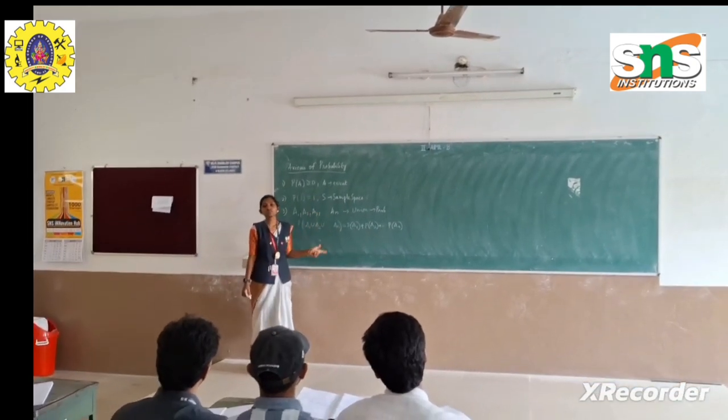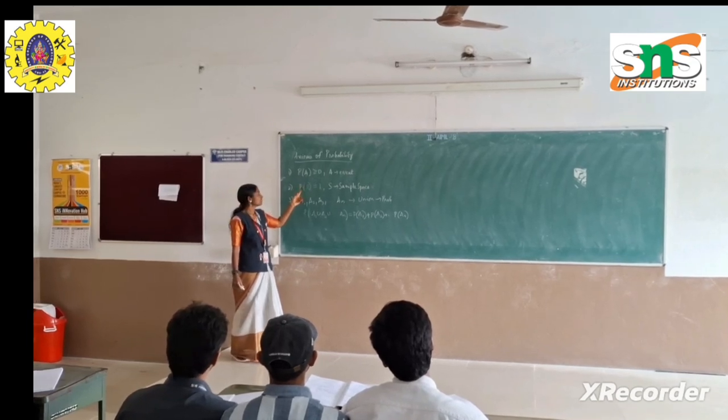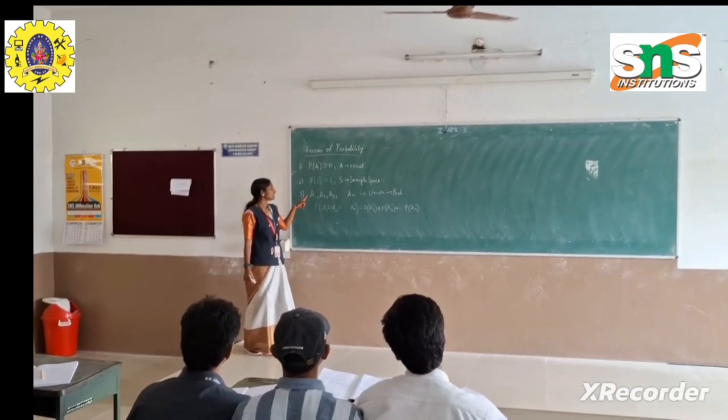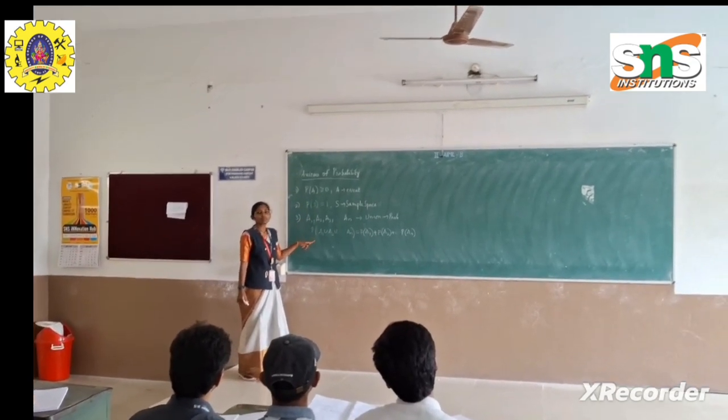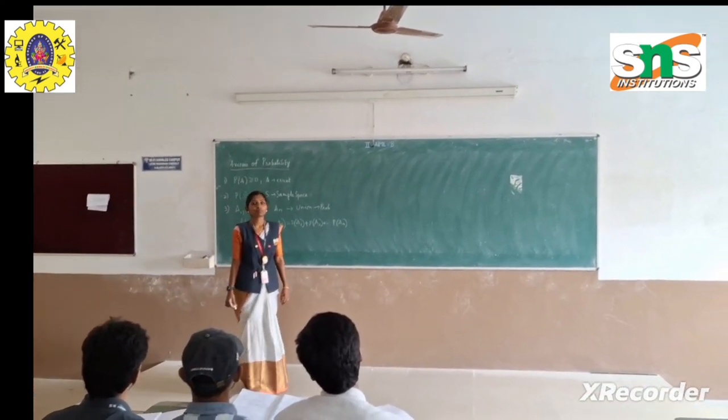These are the three axioms of probability. First one is P of A is greater than or equal to 0. Second one is P of S is equal to 1. And the third one is that the probability of the union of disjoint events is equal to the sum of the separate probabilities. This is the axioms of probability.